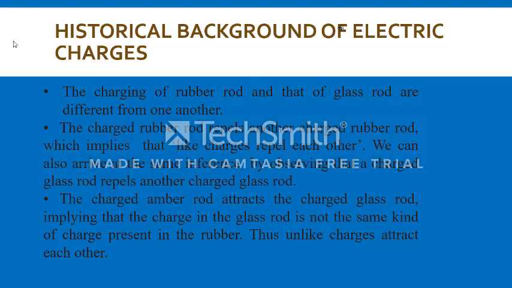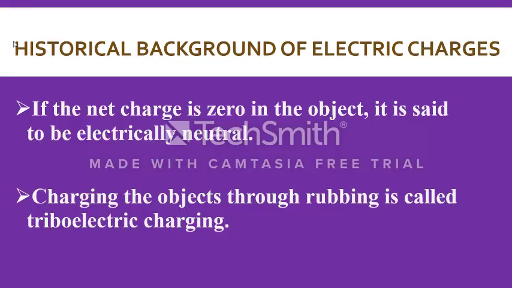This slide explains what I told earlier. This one is very important. If the net charge is zero in an object, it is said to be electrically neutral. Here you have to remember one thing. A few minutes before, I mentioned charges are everywhere.